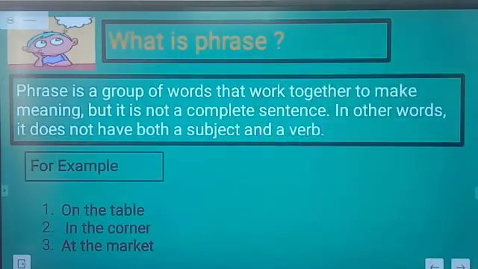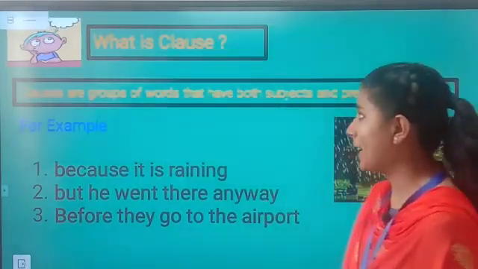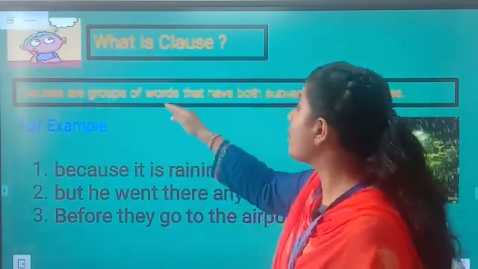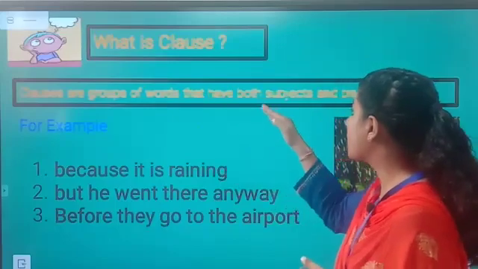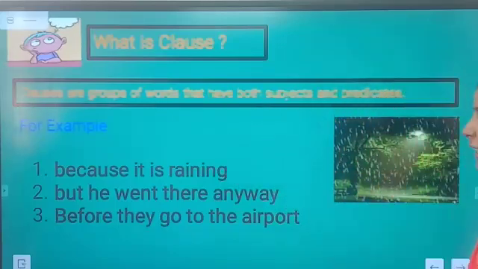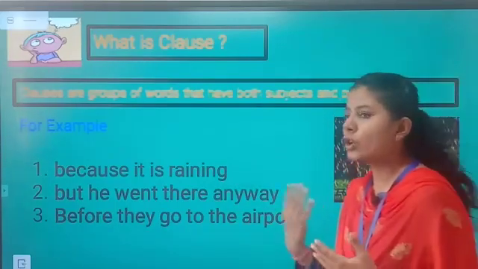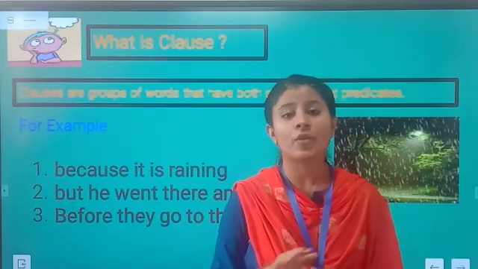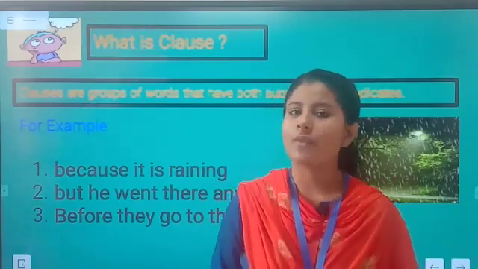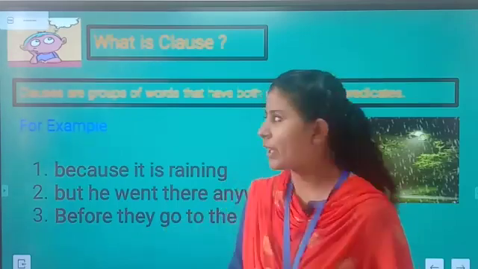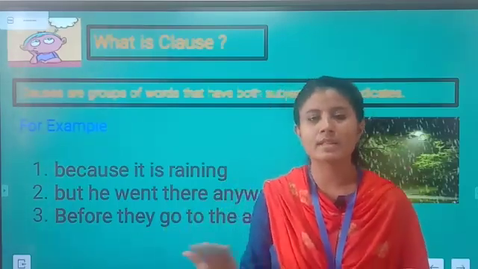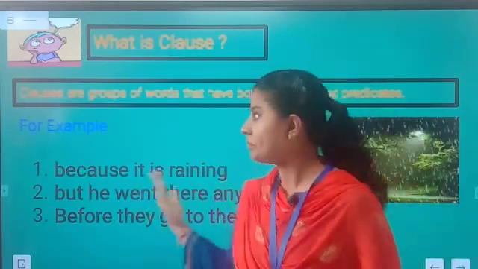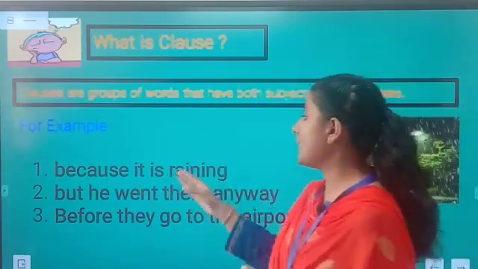Now the next topic is what is a clause. Students, clauses are groups of words that have both subject and predicate, whereas phrases do not have a subject and predicate. This is the main difference between the phrase and the clause. Let's understand it with examples. Because it is raining.